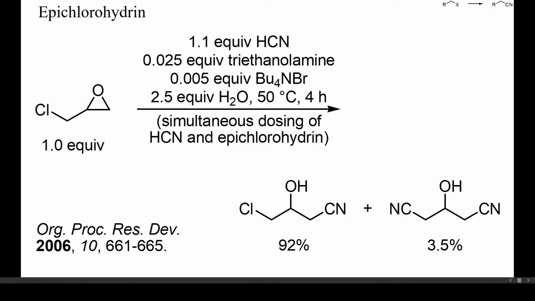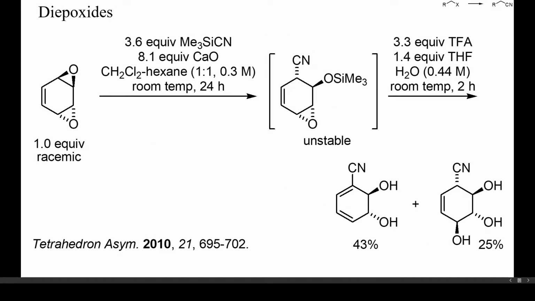The first step succeeded by dosing both epichlorohydrin and hydrogen cyanide simultaneously to the buffered reaction mixture, as shown here. Thereby, the polymerization of both starting materials could be prevented, and the heat generation was easier to control than in previous procedures. With highly reactive epoxides, better results may also be obtained by using trimethylsilyl cyanide as nucleophile, as in this example. Here, many products were possible, but under optimized conditions, only 2 main products resulted.